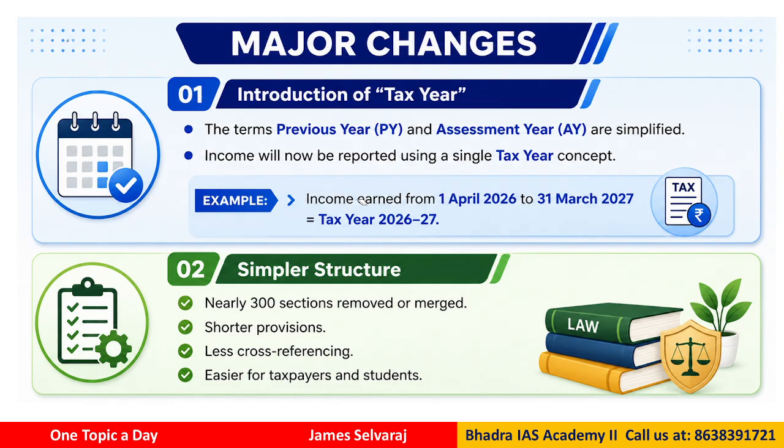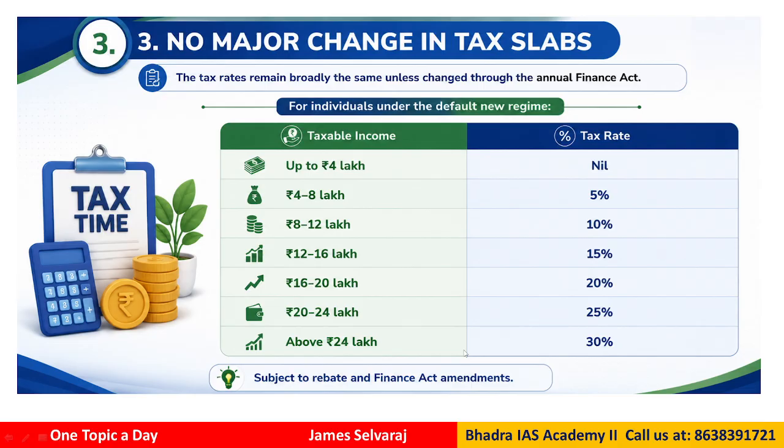It was very confusing. The second important change highlight is that nearly 300 sections have either been removed or merged, so some unwanted things have been removed. So the government tried to make it simpler. There are shorter provisions, less cross-referencing, and it is easier for taxpayers to comply with, and also for any students who are studying the Income Tax Act to understand.